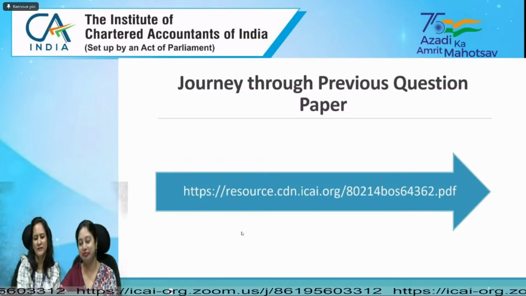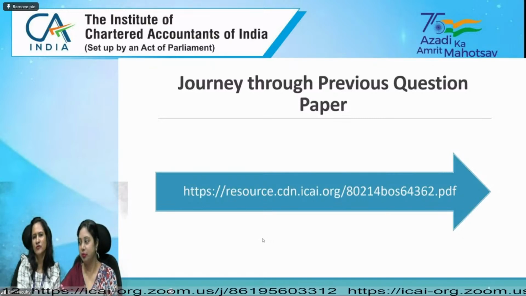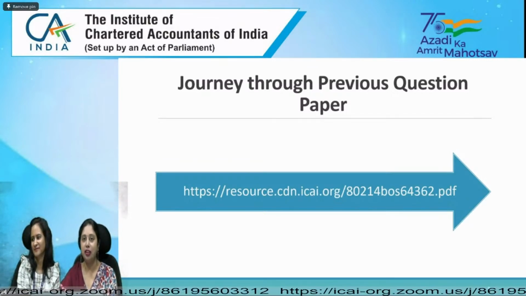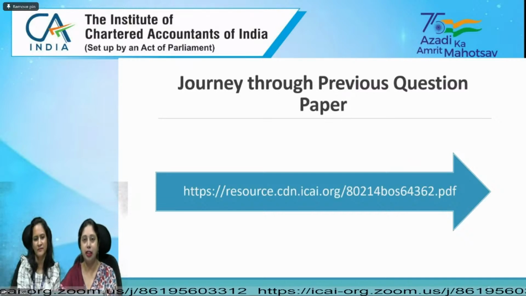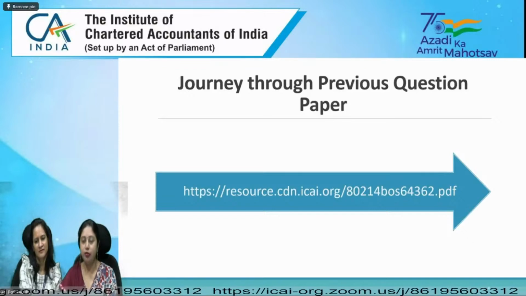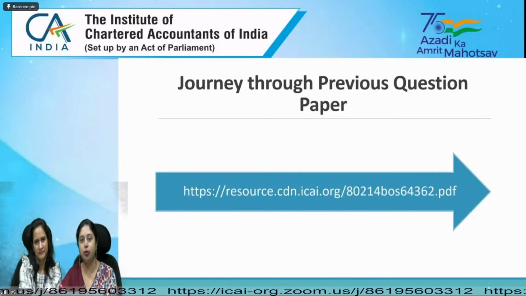You can go through it so that you get accustomed to the question paper. Though only one attempt question paper is there, because under the new scheme only one attempt has so far been conducted, that is the May 24 examination, at least you will get an idea that whatever we have told you, the first compulsory question carrying 15 marks and 3 optional questions out of which you have to attempt any 2, is there.